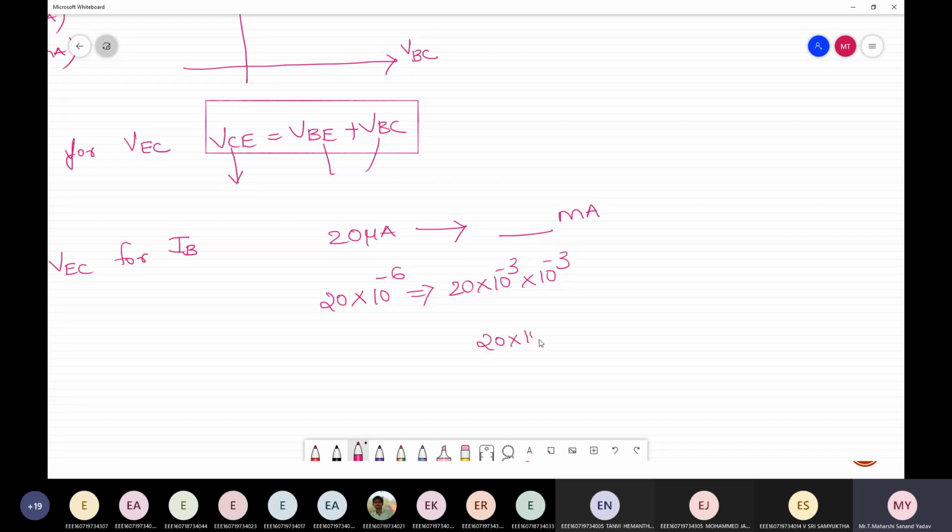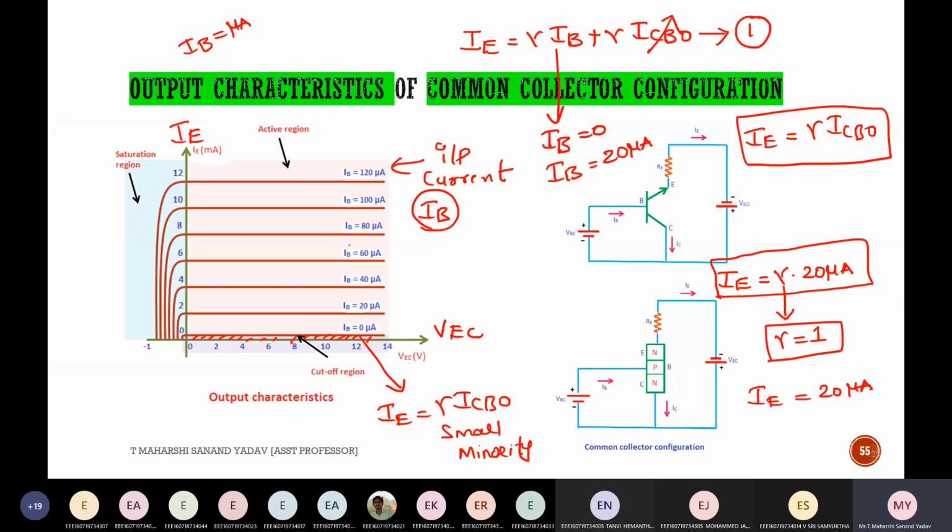So this is 20 into 10 power minus 3 milliamperes, which is 2 into 10 power minus 2, so simply 2 divided by 100 milliamps. Conversion is very important. Why am I converting? Here I'm considering micro, whereas I need to plot the graph in terms of milliamperes. That's why I'm converting micro to milliamperes.